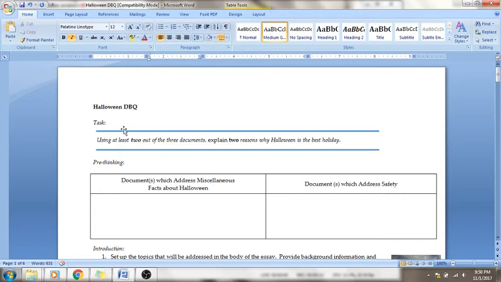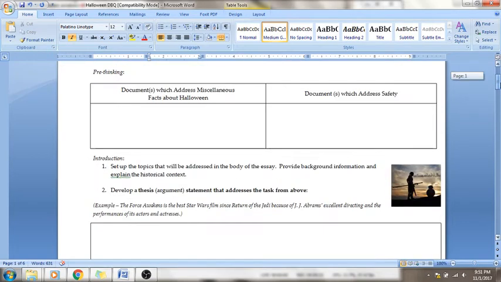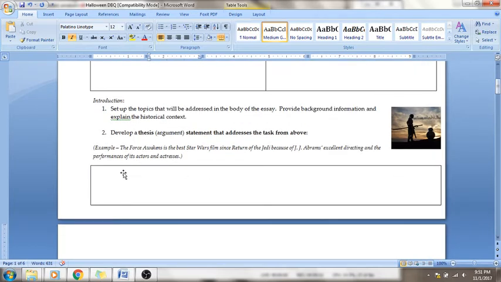With any DBQ, you have to start with your task. It says using at least 2 out of the 3 documents, explain 2 reasons why Halloween is the best holiday. So in this case, it had you do your pre-thinking, sort the different documents into the appropriate categories. Let's pretend we've already done that. And we're also going to pretend that we've set up a really good thesis statement, because as we know from the previous video and from in class, you have to have a solid thesis statement.